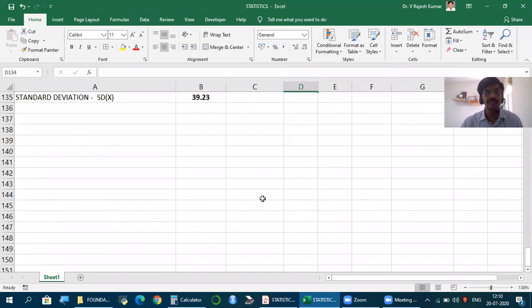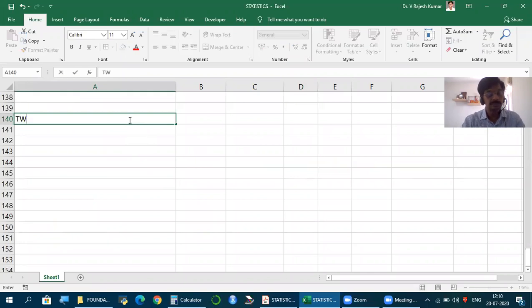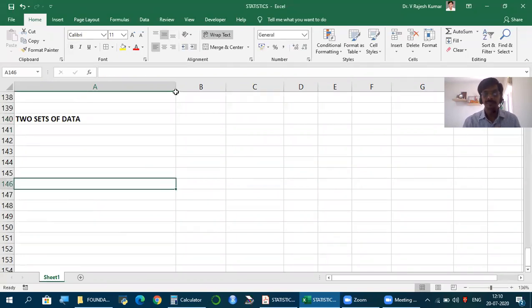But friends, let us say we have two sets of data. What we have to calculate is exactly same for each set: mean or expected value, variance, standard deviation. For both put together, correlation and make regression equation. For making regression equation, we need beta, alpha. This is all we need as usual. But how to make the calculation when we have two sets of data? Let us see. Just taking another sheet to display this.